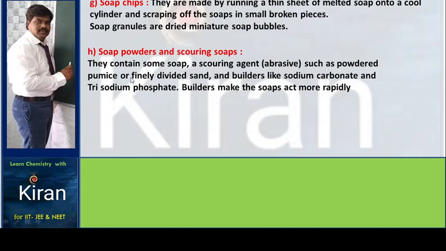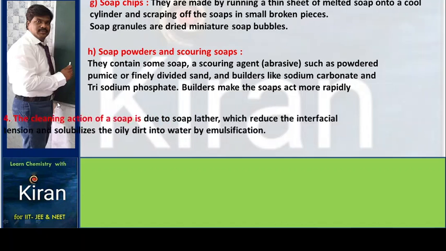And then soap powder and scouring soaps. They contain some soap, a scouring agent, an abrasive such as powdered pumice or finely divided sand, and a builder like sodium carbonate or trisodium phosphate. Builders make the soap act more rapidly. So, soap powder and scouring soaps.